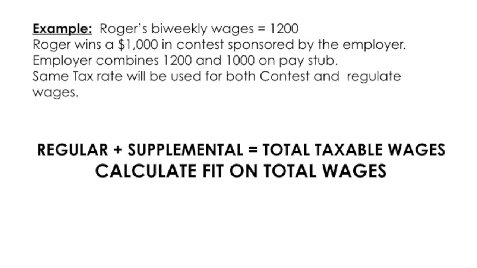Using any of the federal calculation methods that he uses normally, like the percentage method and the wage bracket method, he will calculate federal income tax on the total amount of $2,200. Had the employer paid or indicated supplemental contest income separately on the pay stub, then he would tax the contest income at 22%, or 37% if the year-to-date supplemental wages paid were more than $1 million.